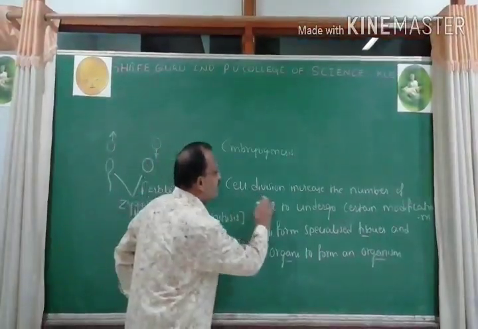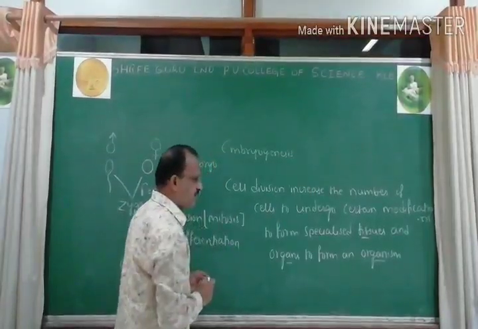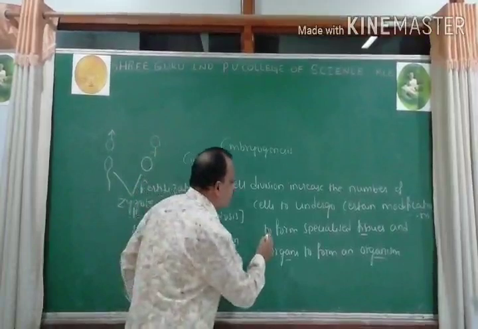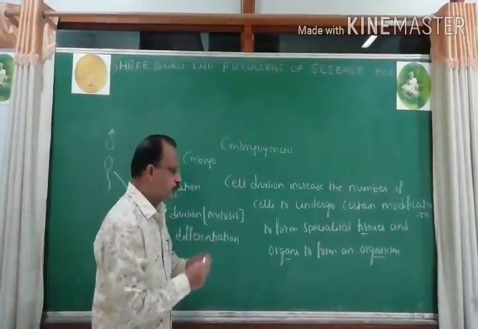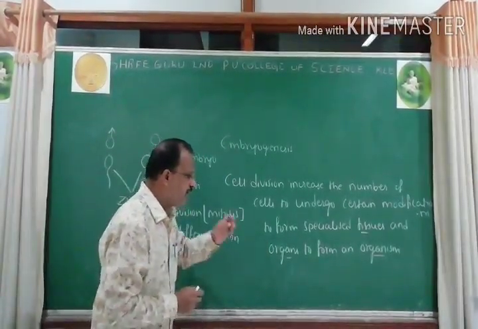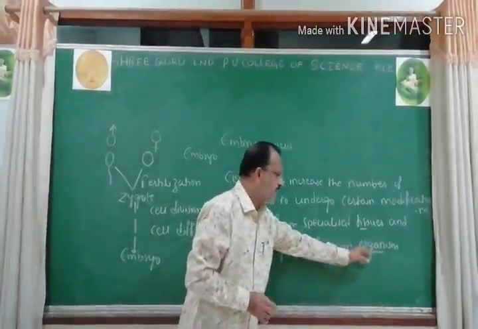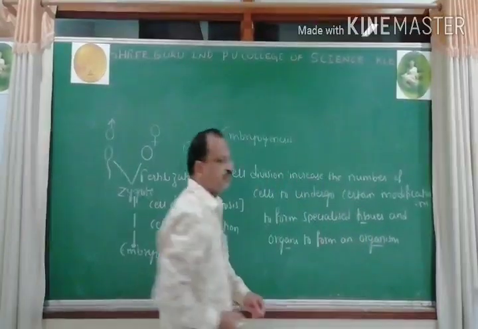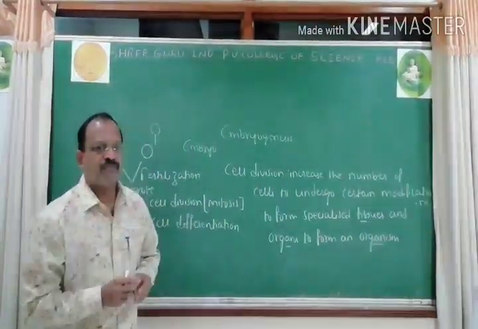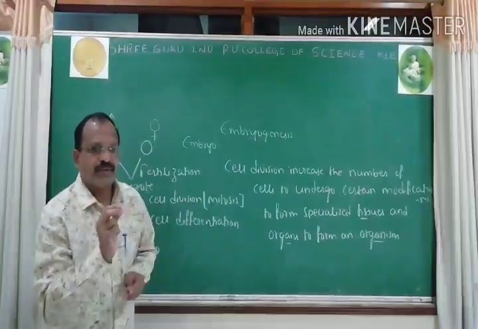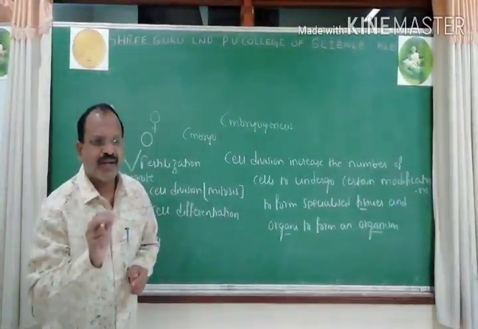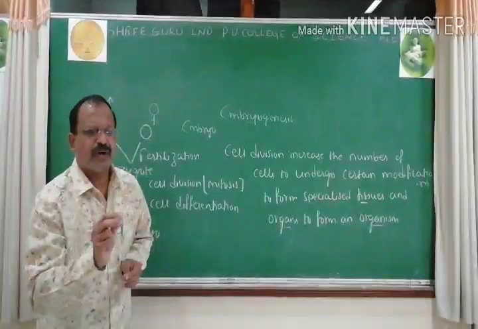Cell division increases the number of cells, which undergo certain modifications to form specialized tissues and organs to form an organism. Back to first year, already we have come across a definition of tissue in anatomy of flowering plants. So tissue is a group of cells with a common origin, structure and function.